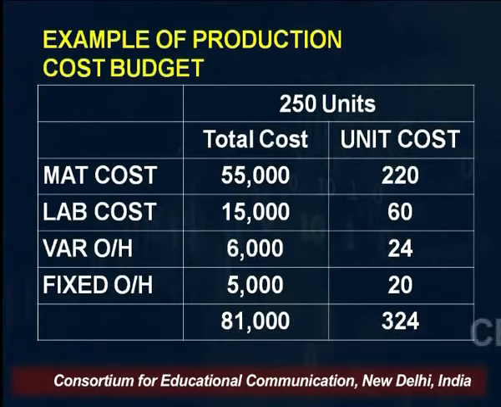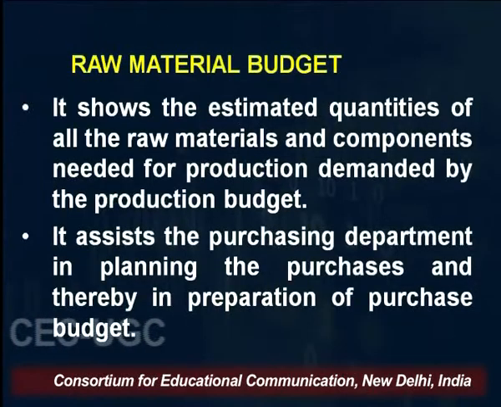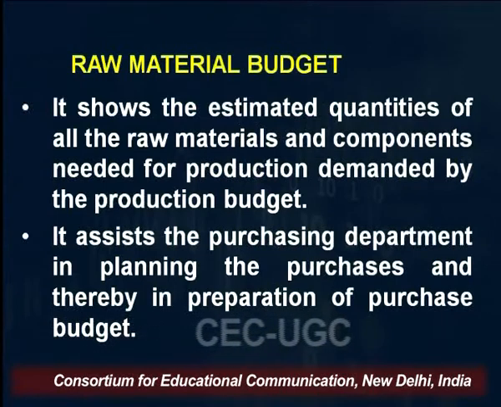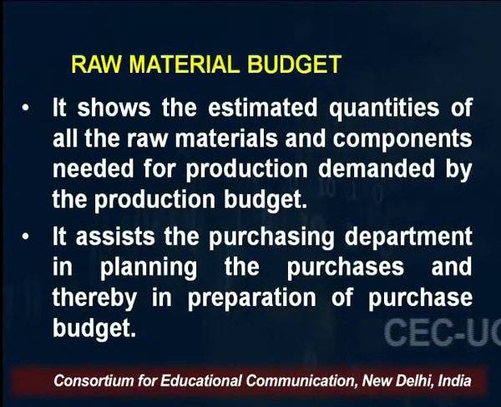So you are given per unit cost, or rather, since a budget is always prepared in advance, you estimate the unit cost. Then if we are estimating that we will be producing 250 units, this per unit cost multiplied by 250 units will give you the cost of different heads, material, labor, variable and fixed overheads, right? So that will give you total cost. So 81,000 is the total production cost budget. The way you prepare the production budget and sales budget, similarly another important budget is the raw material budget.